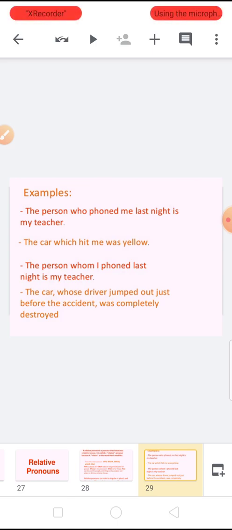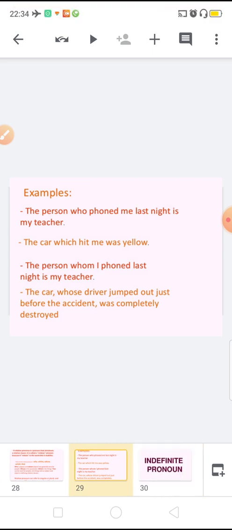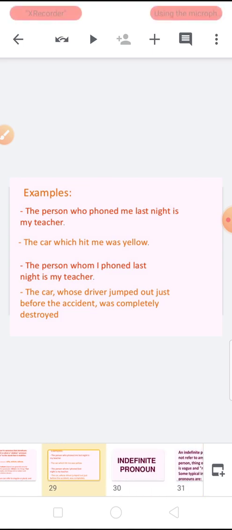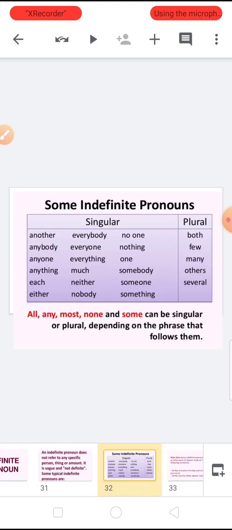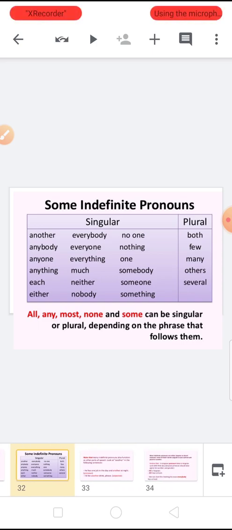In the interrogative the sentence starts with the question word, like who, whom, whose, and it ends with a question mark, while here these words are in the middle, and the sentence ends with a full stop. Next one is indefinite, and some words I have already told you: another, everybody, one. These are some words of the indefinite pronoun. So in total we have 6 kinds of pronoun,